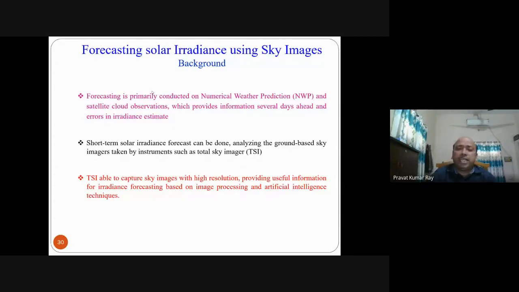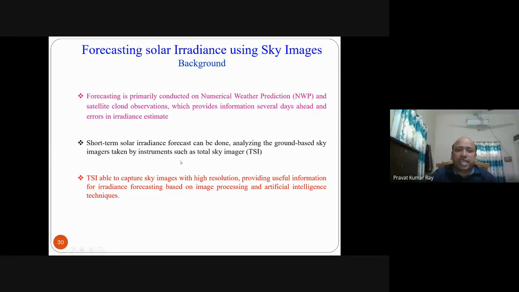So for image analysis, we analyze the ground-based sky image taken by an instrument called Total Sky Imager. Total Sky Imager is an instrument to capture the sky image and send it to a server. From the server, you take the image, analyze it, and from the movement of cloud, you have to find out which part of cloud will cover the sky, and accordingly, how much is your solar insolation or irradiance.